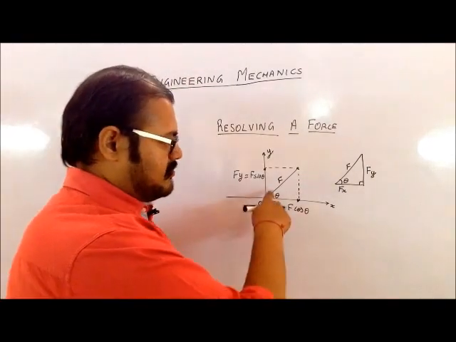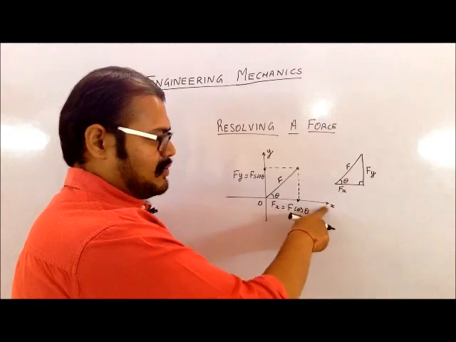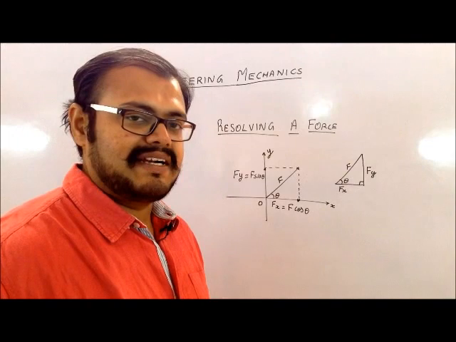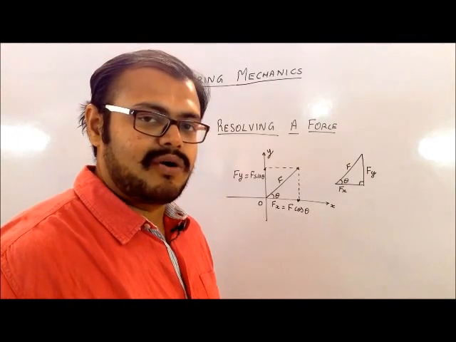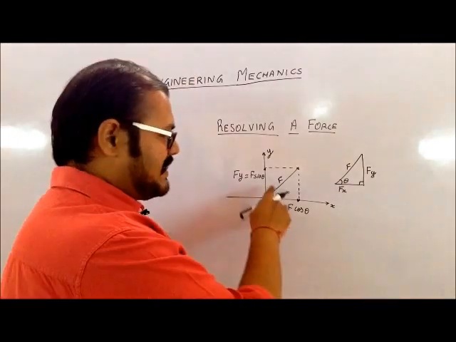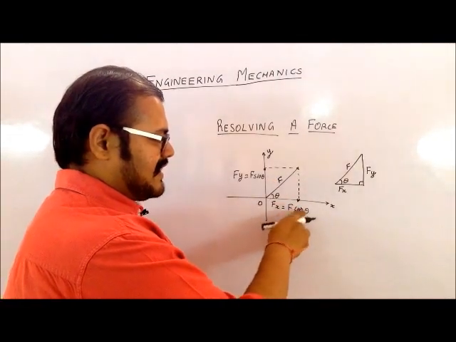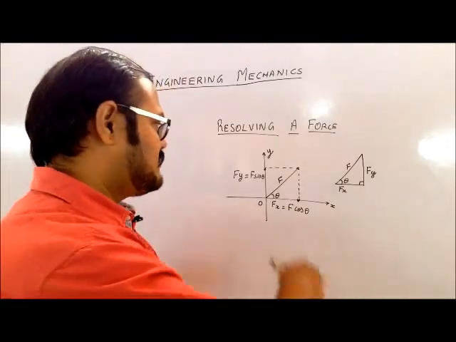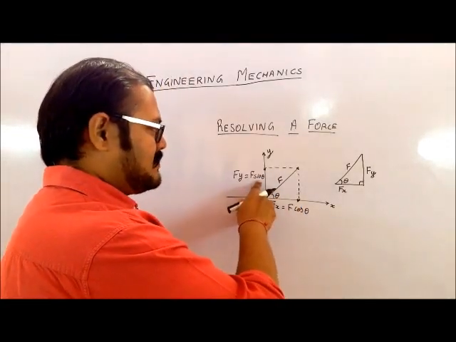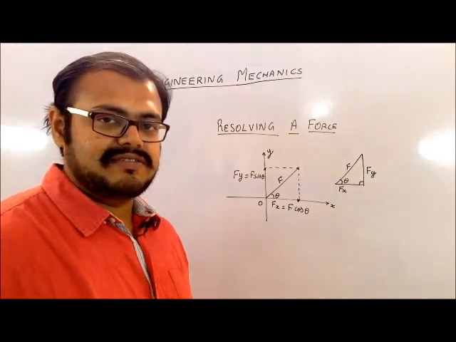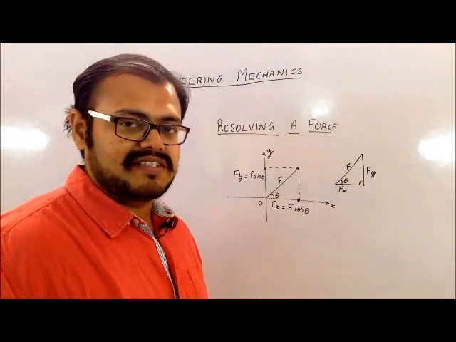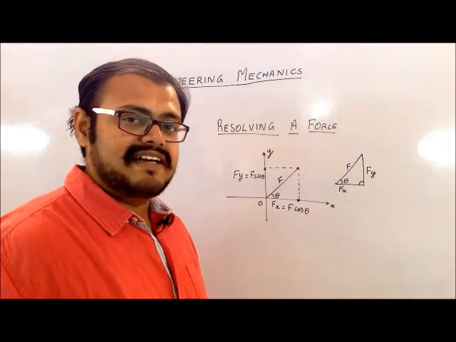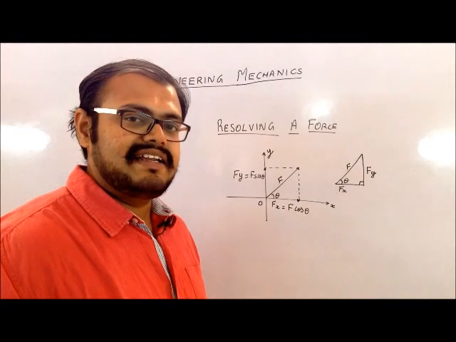So if a force is making an angle theta with the positive x-axis and I want to find the x component of it, then I just have to multiply the magnitude with the cos theta factor. So if I multiply F with cos theta, that becomes the x component of that force, and if it is along the y-axis I have to multiply with the factor of sine theta, so that becomes my y component of that force. Now my force will not always lie in the first quadrant,